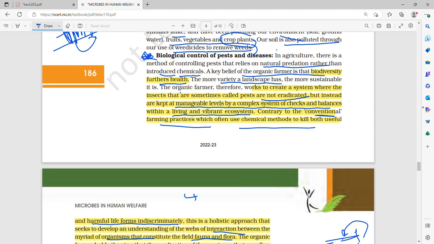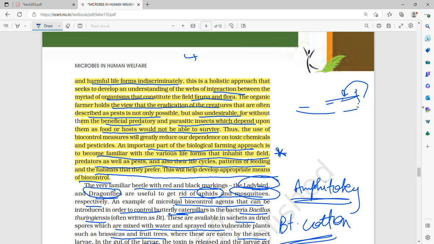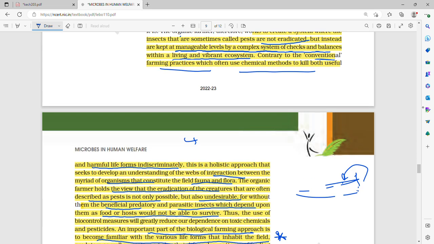Therefore biocontrol agents are very necessary. Biocontrol works on understanding the interaction between life forms, and it is a holistic approach that aims to control insects and pests by keeping a complex system of checks and balances instead of just spraying chemicals on them.